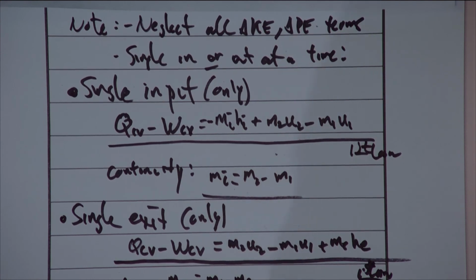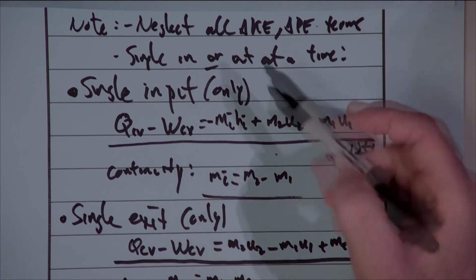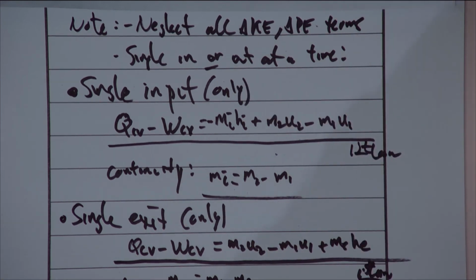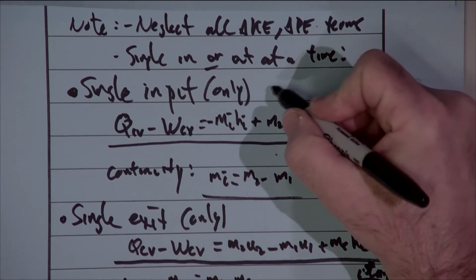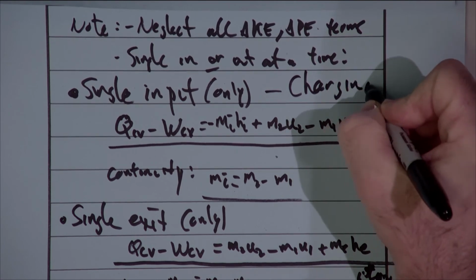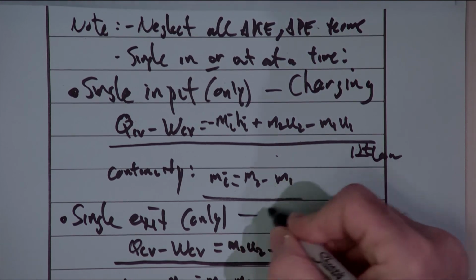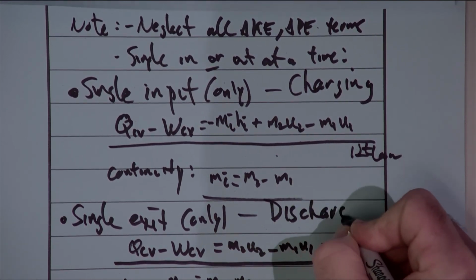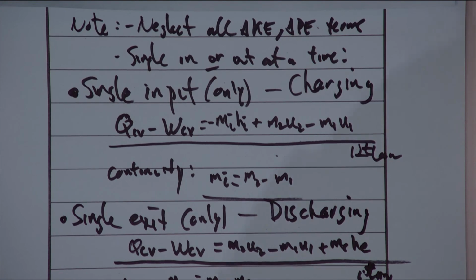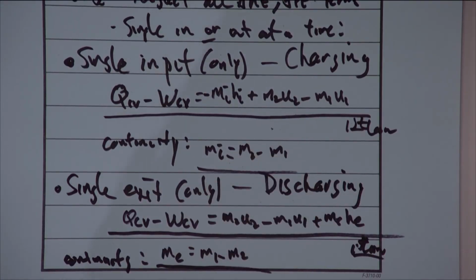So these are the equations, the two that are underlined, that you would have to use for either the charging or discharging problem. You can see that the one that's a single input, isn't that charging? When we're charging the fire extinguisher or we're charging our propane tank, we're filling it up. So single input, these are the charging problems. And the single exit, this is when we're discharging something in the vessel, so these are the discharging problems. Thinking of them as filling or emptying a vessel, charging or discharging, single in, single out. I mean, think of them however you want, but these are the types of problems that we're looking at now.